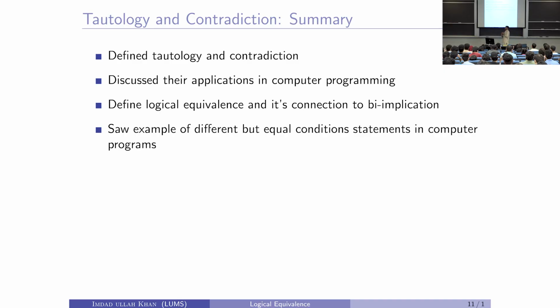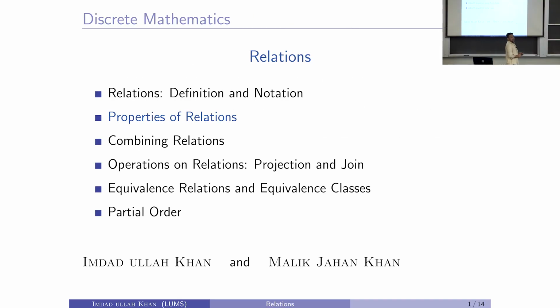So we know what is a tautology, we know what is a contradiction, and what is a contingency. We know why we need them, right? Especially in computer programming, because that is our first thing. We defined the equivalence of two compound propositions: two compound propositions are equivalent if and only if the biconditional between them is a tautology. That is how we define them, and then we saw some seemingly different but logically equivalent compound propositions. Okay, yes please.